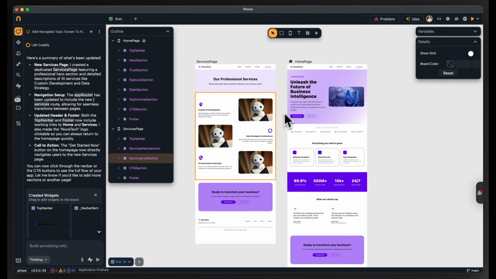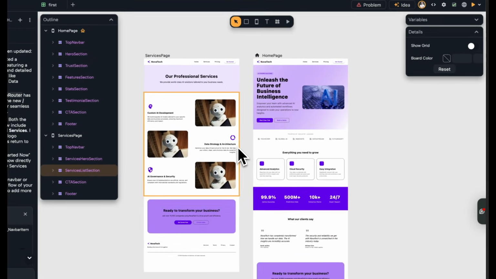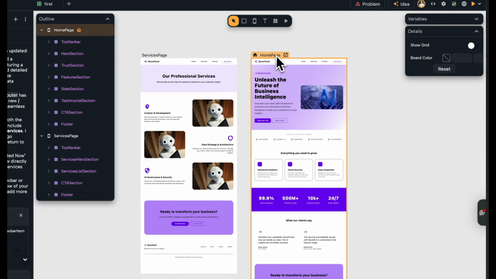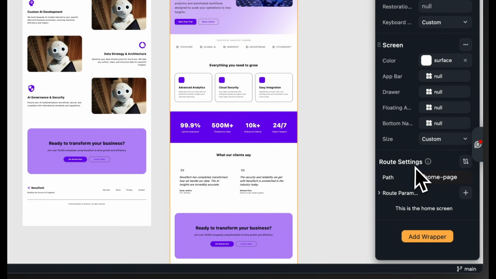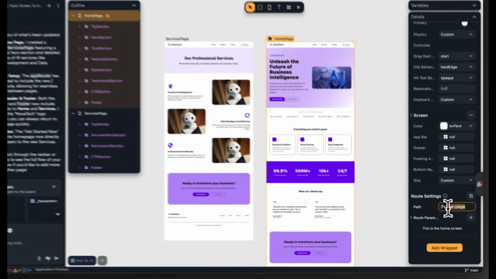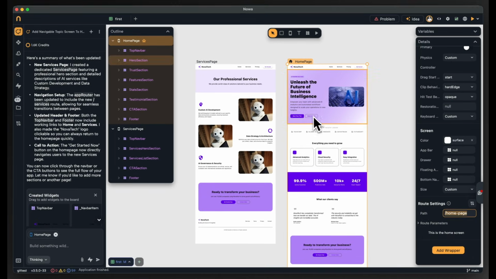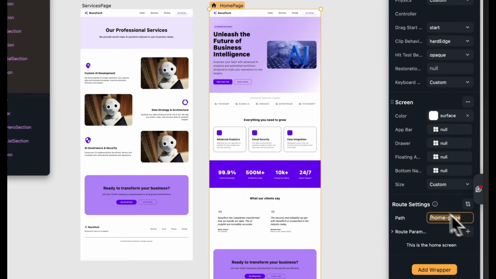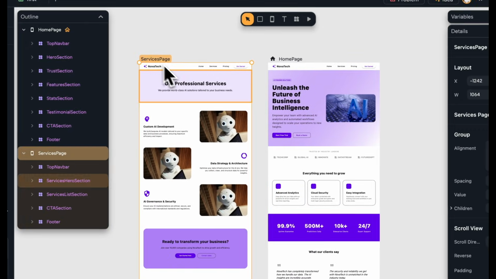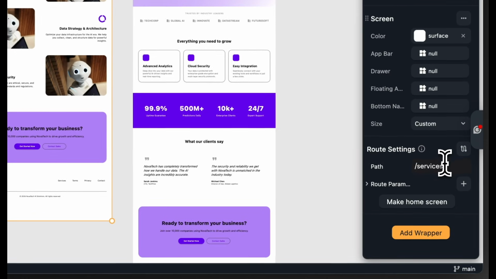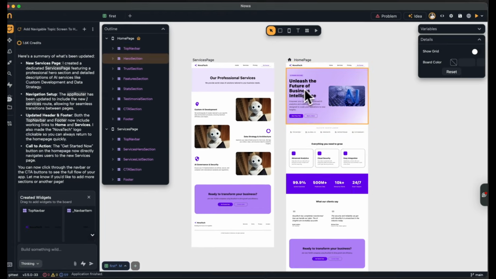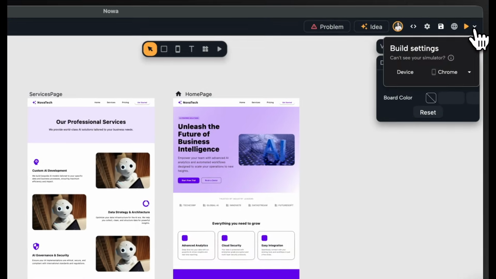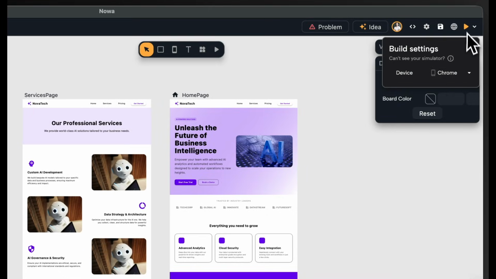Now, let's say we have this web app that shows some kind of service for some kind of company. With every screen, you will see a new property here called route settings. Under path, I can see the path that leads to this specific screen. So this one is the home page, and the other one, which is the services page, has the path services. To see this in action and the benefit of routes, I'm going to build this app for web. So I'm going to select Chrome, and then I will click on play.